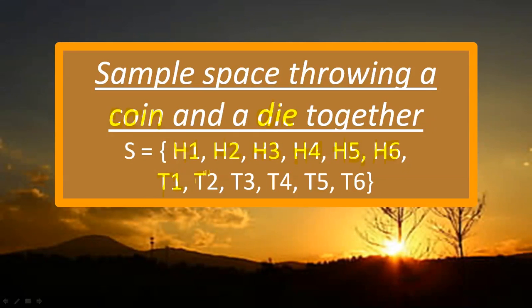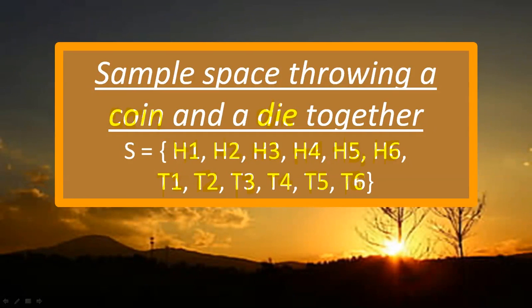Similarly, with tail, you might get tail and one in the die. These are the possibilities. In the coin you get tail, and in the die you get two. T3, tail with three. One is the head part and the next I'm calling the tail part. Okay, T5, T6.